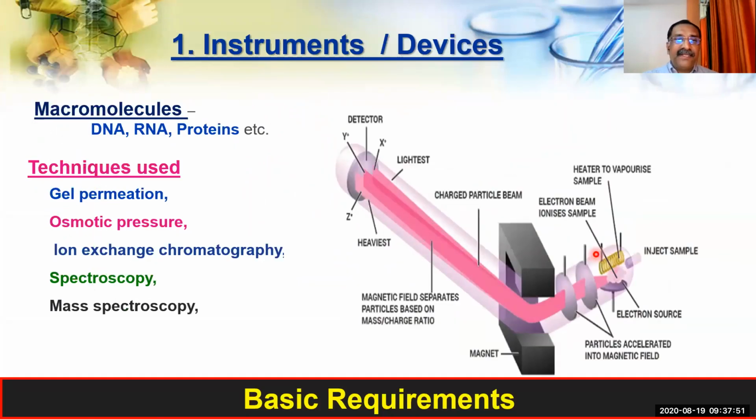And there is another technique, two techniques mentioned over here together, called spectroscopy and mass spectroscopy. Here they are taking the use of a magnet. Now you see this is the magnet over here, and the molecules are passing through the magnet. And when they pass through the magnet, you see the heaviest molecules get segregated from the lightest ones. So this is another technique for separating the macromolecules with the help of magnets. That is why it is called spectroscopy or mass spectroscopy.